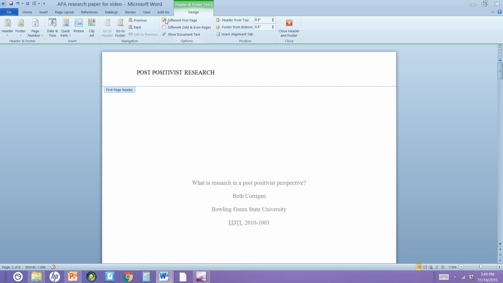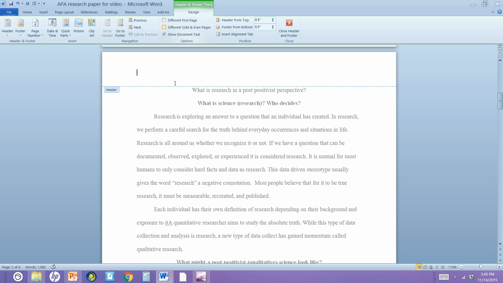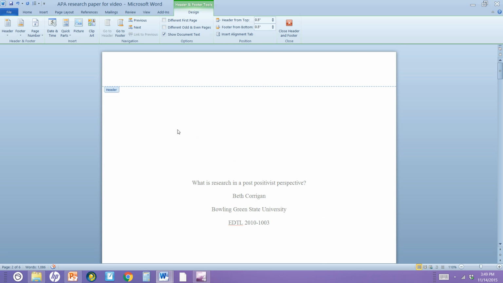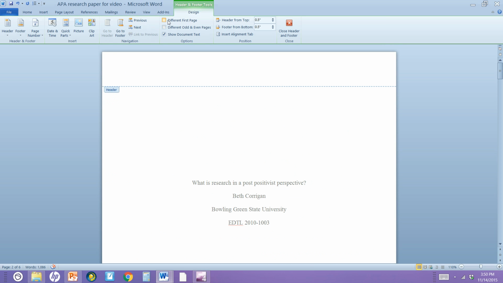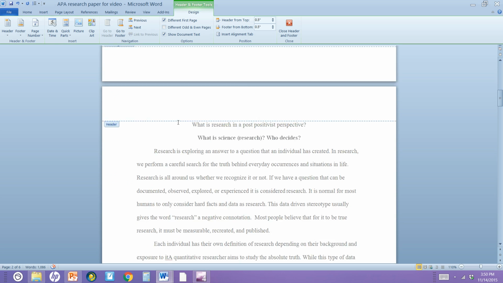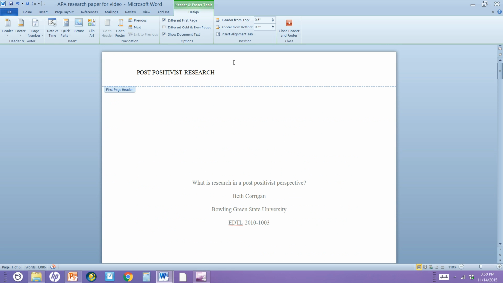So if I unclick this, you can see that my headers will all be the same. Header, header. If I click it again, now it will say header down here and first page header up here. This is where I'm going to put the title. Oops. Let's turn off caps lock. Running head. Notice that I did not capitalize all the letters, I only capitalized the running part.